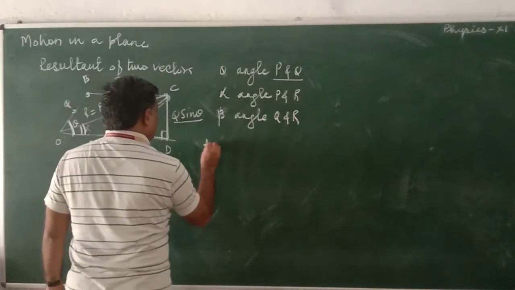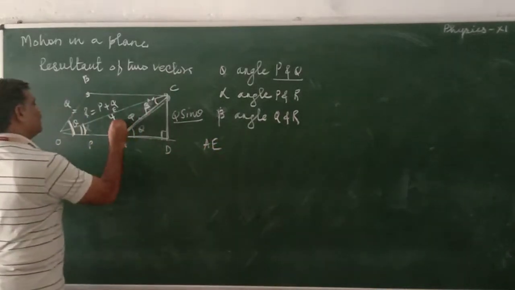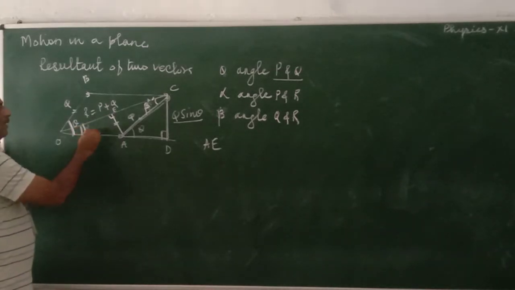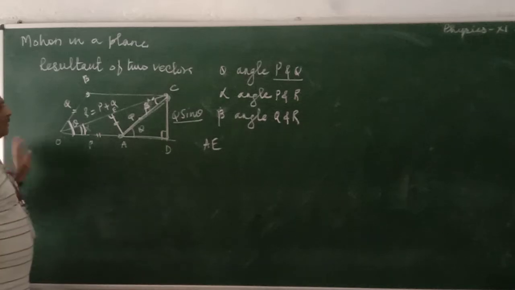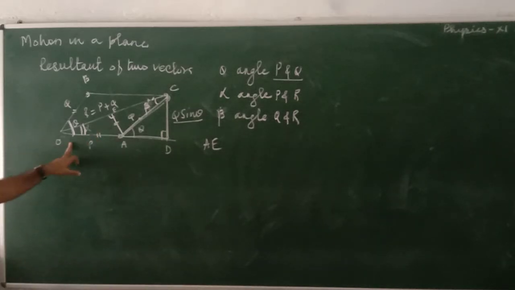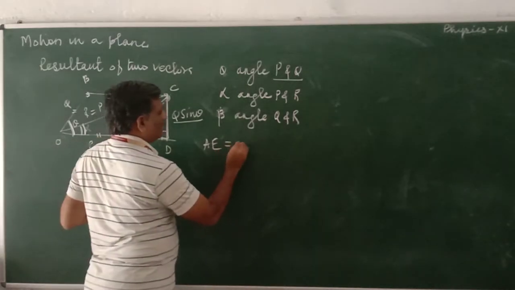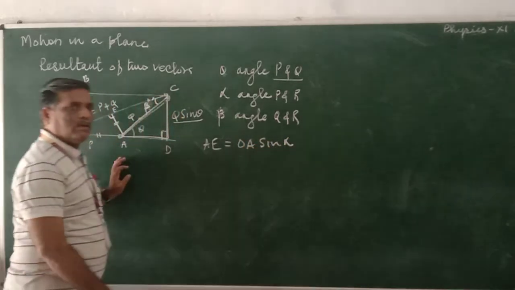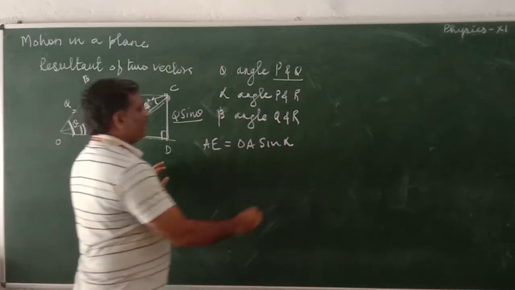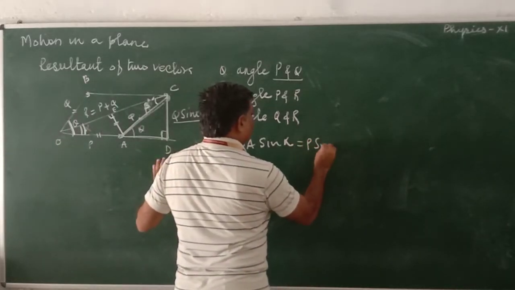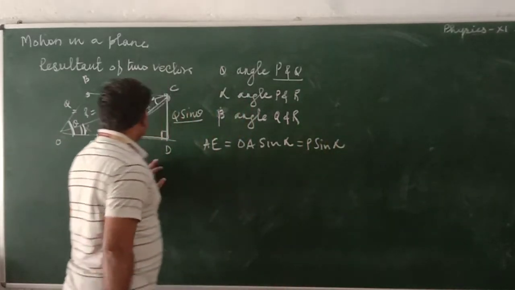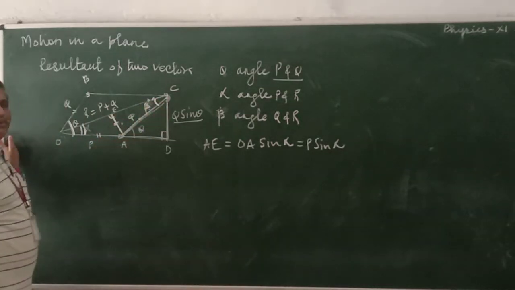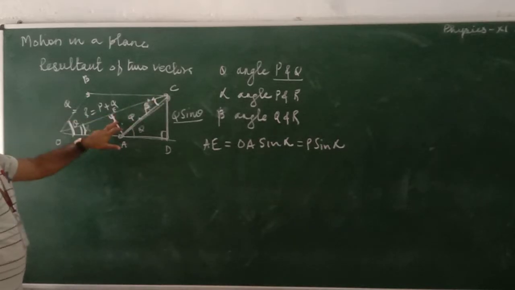Side AE, you can see this one. This is 90, this is the hypotenuse. This is alpha, and AE is the front side to alpha. Therefore, AE is equal to OA sin alpha. OA is nothing but P, so it becomes P sin alpha. Similarly, AE is the front side to beta also in this triangle, and AC is its hypotenuse.